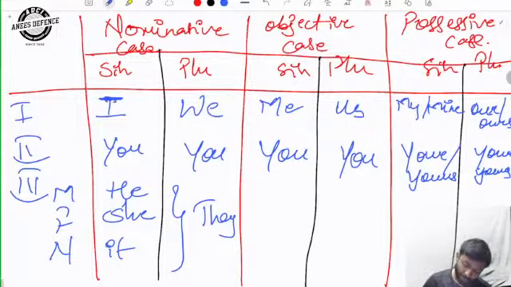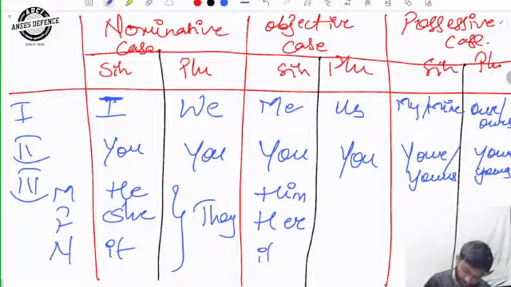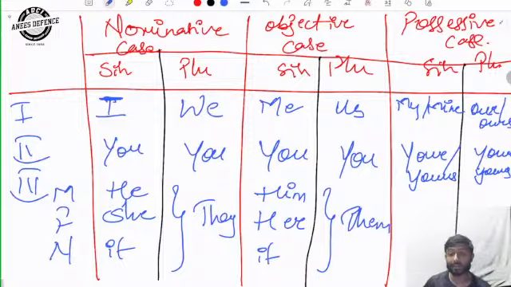ठीक है. In nominative case, plural, it will be they. Easy. Objective case, for male, it will be him. For female, it will be her. And for neuter it will be it. And in plural all of them would be them. ठीक है, them.